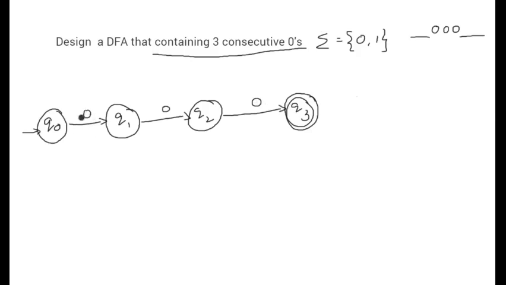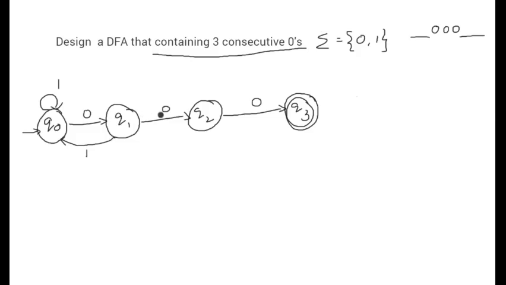And before this first 0, it can have any number of ones so that it will be in the same state, that is Q0. Any number of ones, and after that first 0 is seen, it is in the state Q1. On Q1, if it has seen 1, it has to go back to the state Q0. So Q1 on 1, it has to go back to the starting state, that is Q0.